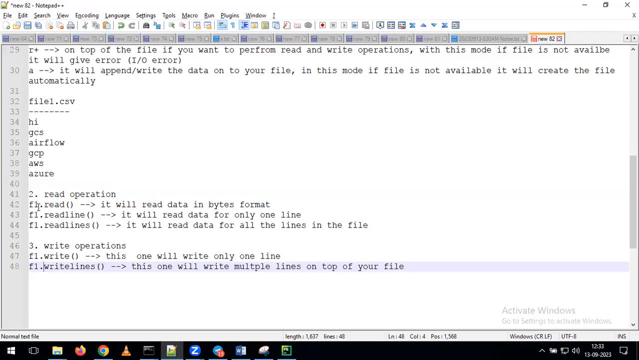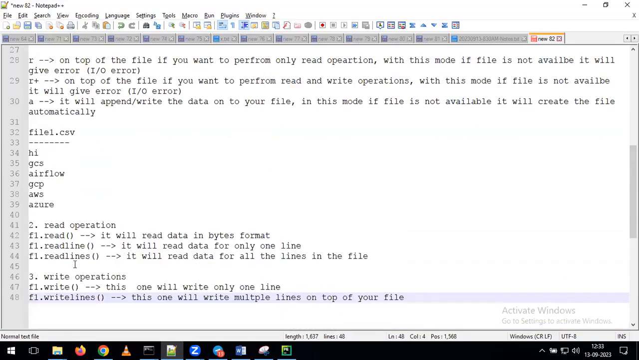Indirectly, the first step is that we need to create a file object. After creation of the file object, we are going to specify the required methods depending on our requirement. You want to read the data or you want to write the data, all those operations we specify on top of your file object. This is the way we need to understand how to open the file, how to read the data, and how to write the data for doing operations on top of your files.